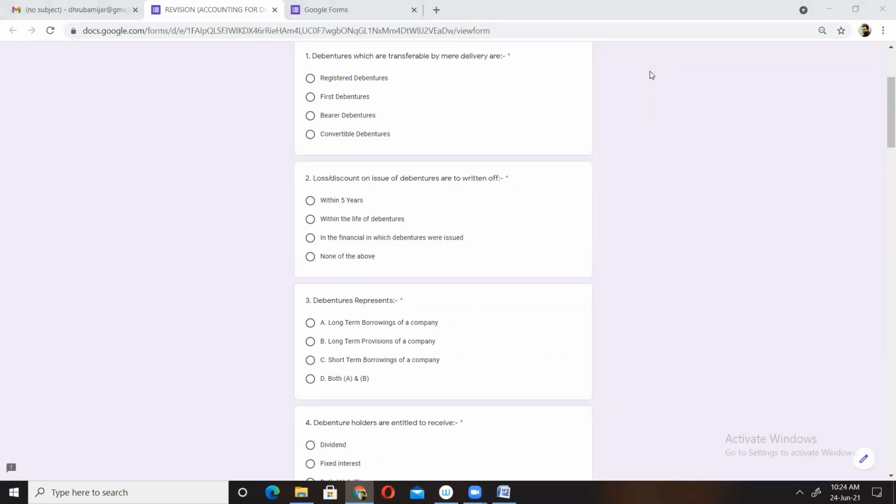Okay, I got an answer from someone. Akan says it is C, bearer debenture. Anyone else would like to try? Shubham has entered. Yes, it is bearer debenture.